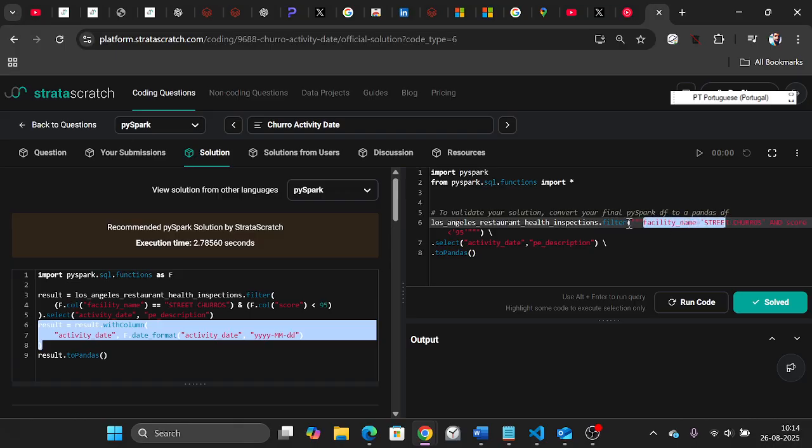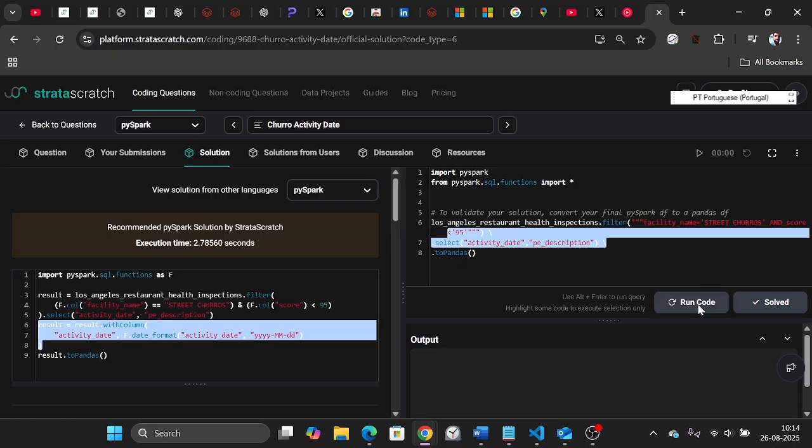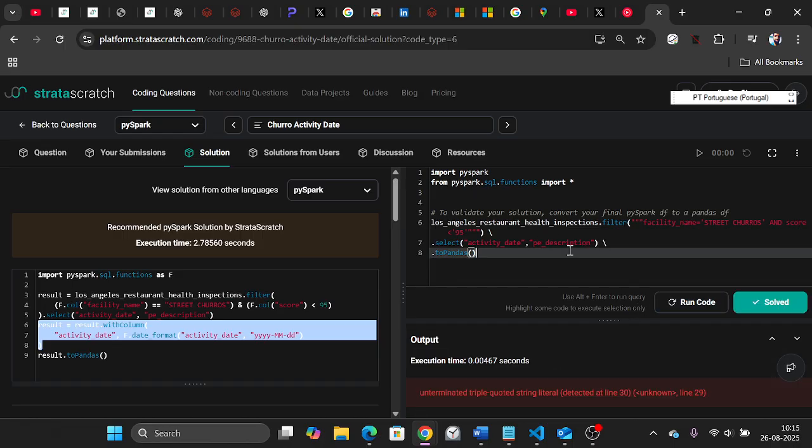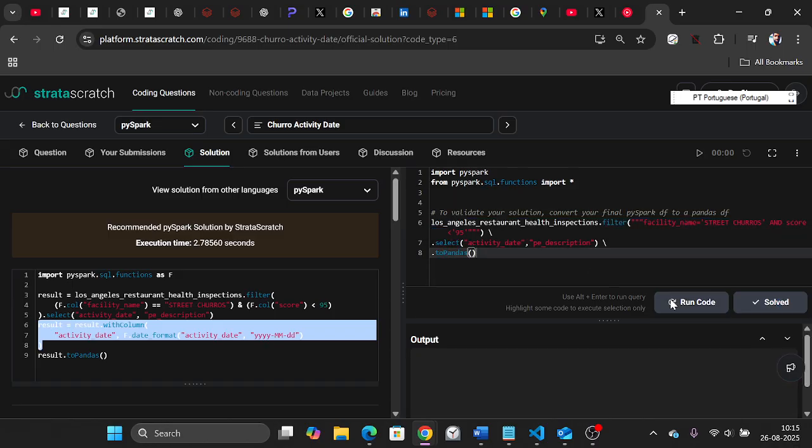This is in PySpark, right? I use the facility name, the same SQL style. I use this single inverted comma here, and then I used and where the score is less than 95. Then I have done the select. Then I have run it. It's trying to load. Okay, maybe I selected only this thing and then I selected run. But let me unselect the things and then I run it.